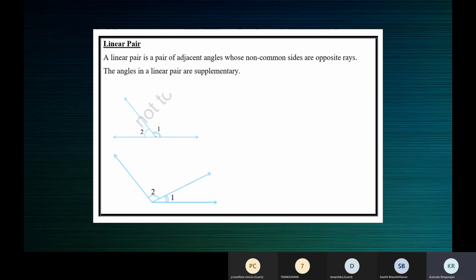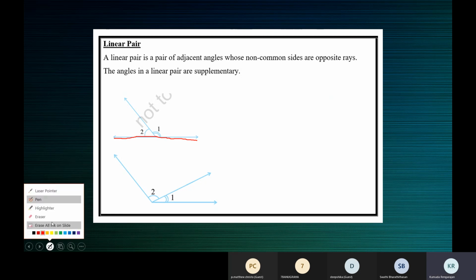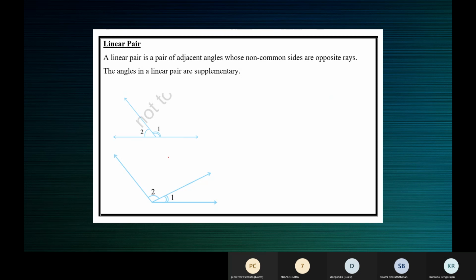These are the non-common arms. This one, this one, this one. See, I'm going over it, children. Okay, these are the non-common arms. You can see their opposite rays. One goes in this direction, the other goes in the opposite direction. So 1 and 2 are adjacent angles, and they also form a linear pair. Is it understood?